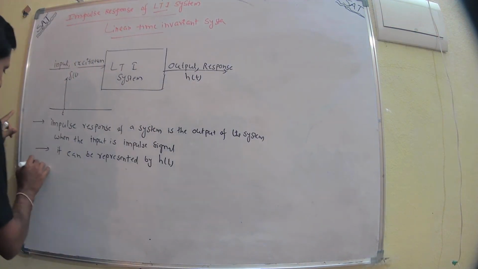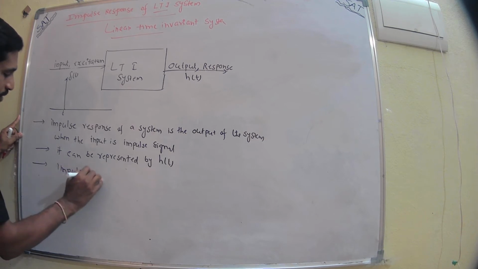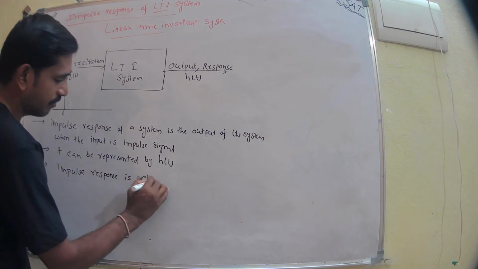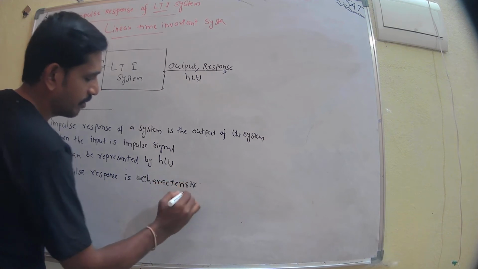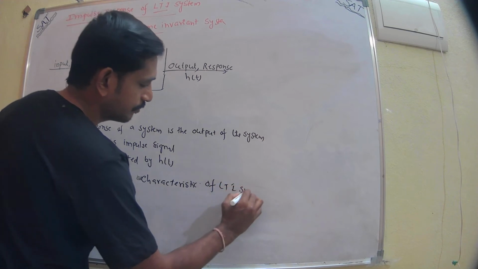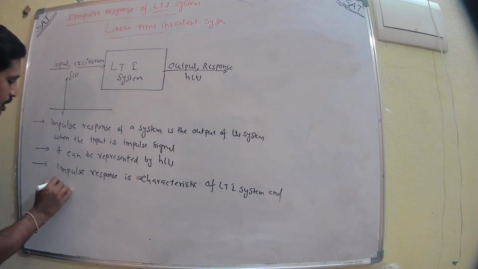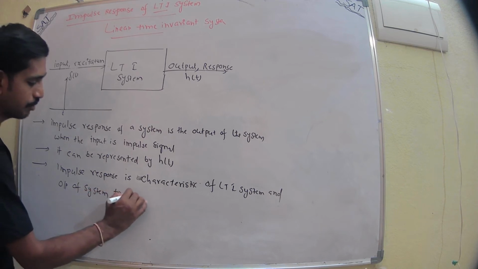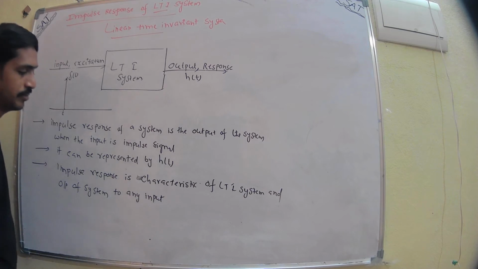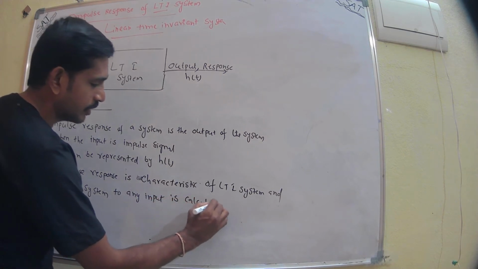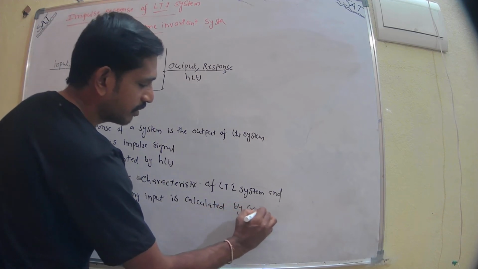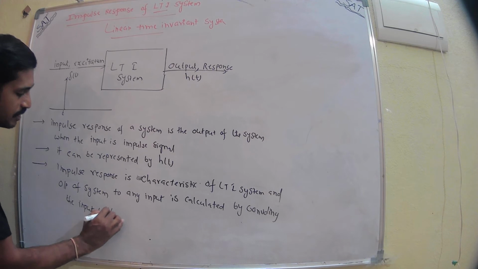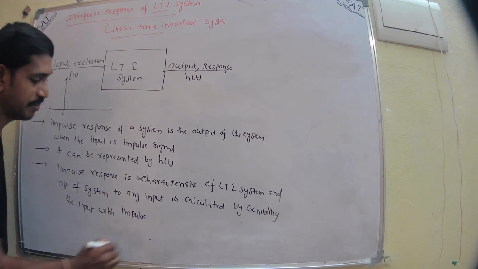This I can write here: the impulse response is the characteristic of the LTI system, and the output of the system to any input is calculated by convolving the input with the impulse response. That is the advantage of the impulse response.